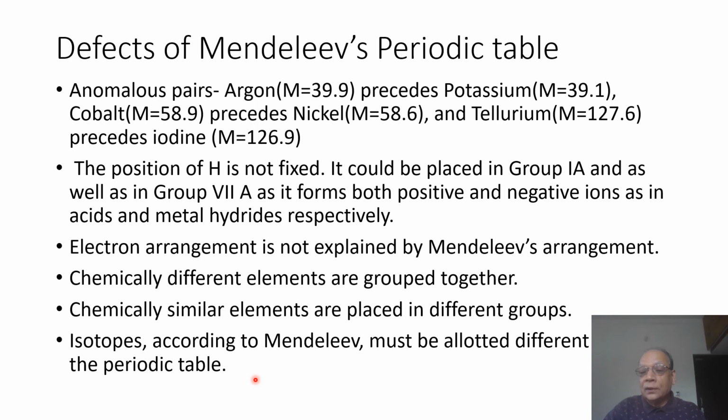Anyhow, his periodic table, the columns and groups, were preserved by later scientists like Henry Moseley, Niels Bohr, and others. But a new property that was to be discovered much later was made use of in making the periodic law. Mendeleev's periodic law states that the chemical and physical properties of elements are a function of their atomic masses.